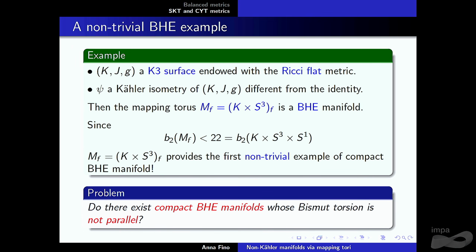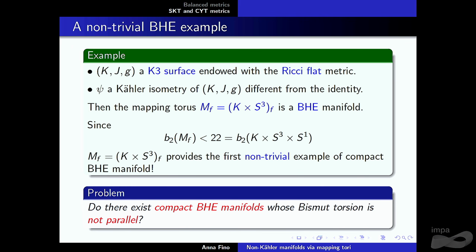Okay, one can say, maybe you just take the product, right? You're just working on the product of something which is Kähler and the Hopf surface, essentially. But this is not possible because, again, by computing the cohomology of your mapping torus, you can show that in fact the second Betti number of the manifold that you construct in that way is smaller than the second Betti number of the product. So it's not really a product. It's not even locally homogeneous, as an example.